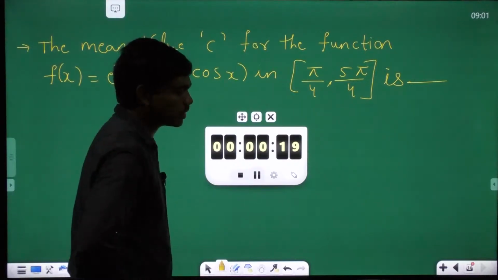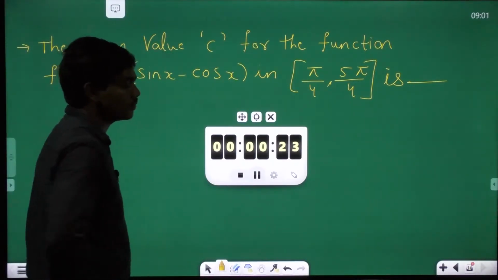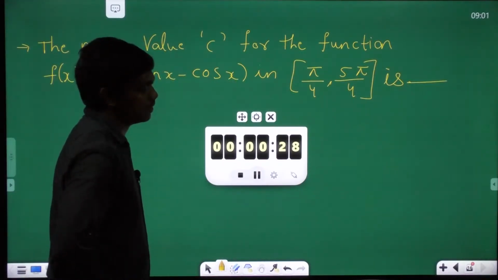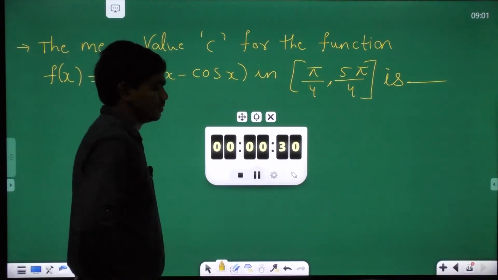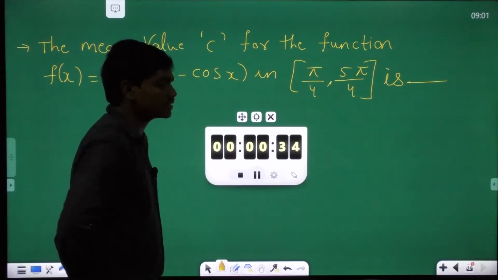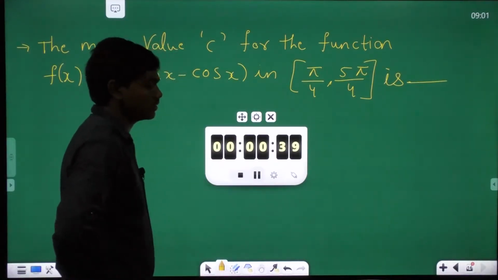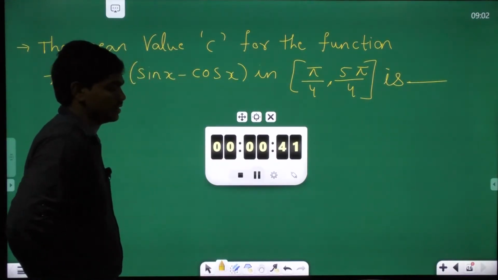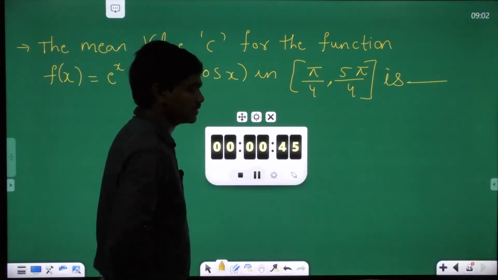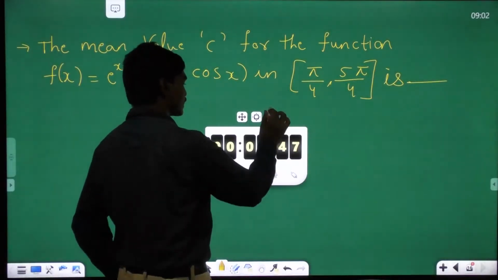Sir, was the above logic applicable for every quadratic equation? Yes, for every quadratic polynomial you can apply it. 3 pi by 4 is the wrong answer. I'm waiting for answers. Please do the question and tell me the answer. Pi. Pi is the correct answer actually. So at 25 seconds, they answered it correctly.